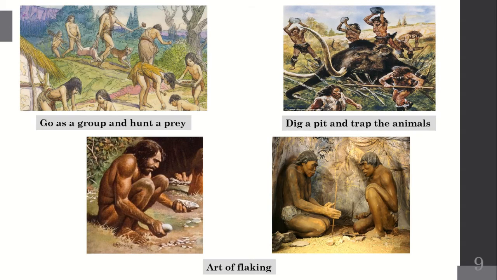These are the types of hunting. So go as a group and hunt a prey. For hunting the animal they used to go in groups. If they want to catch a big animal like an elephant, which they are not able to hunt directly, they dig a pit and trap the animal. They chase that animal, and once the animal starts running, it goes and falls in the pit. After that they will hunt.